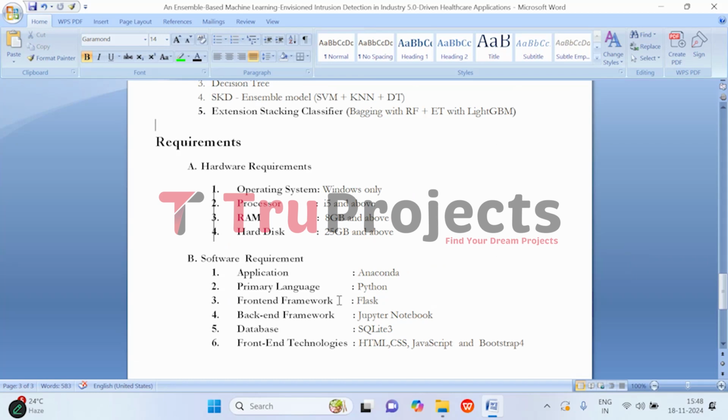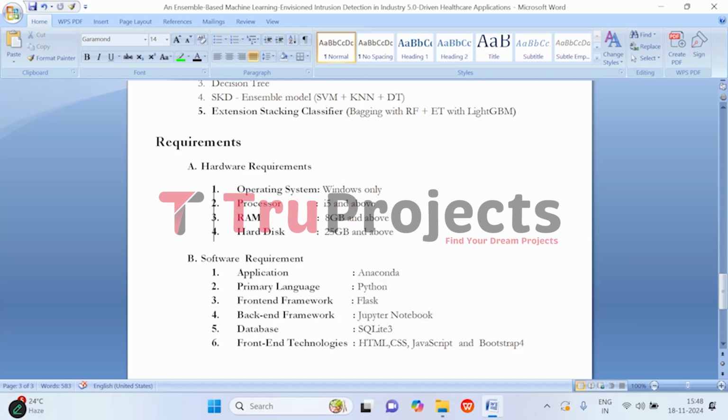Moving on to requirements of the project. To implement this project, we need basic requirements, which are hardware and software. Coming to hardware, we need an operating system of Windows, processor of i5 and above, RAM of 8 GB and above, and hard disk of 25 GB and above. Coming to software requirements, we need the application of Anaconda, primary language of Python, front-end framework of Flask, backend framework of Jupyter Notebook, database of SQLite 3, and front-end technologies are HTML, CSS, JavaScript, and Bootstrap 4.